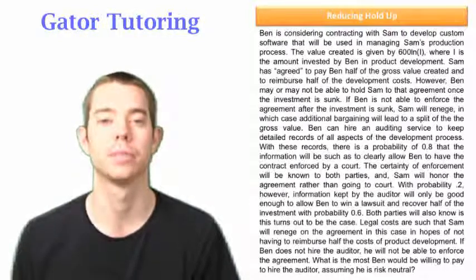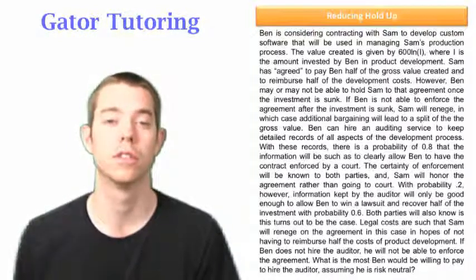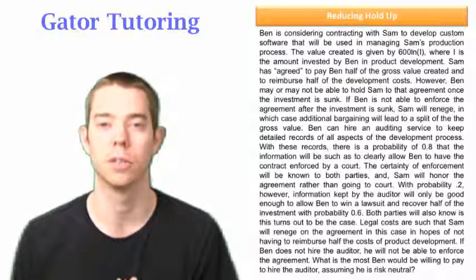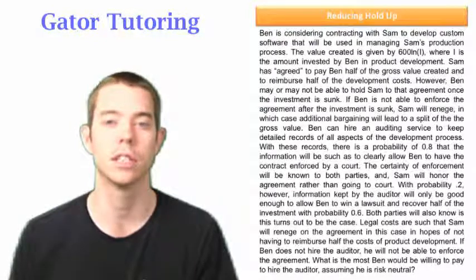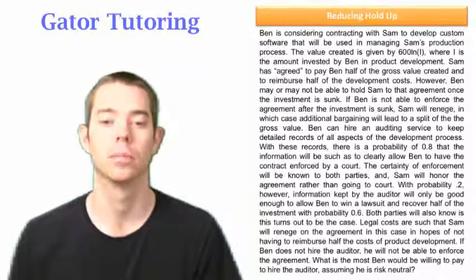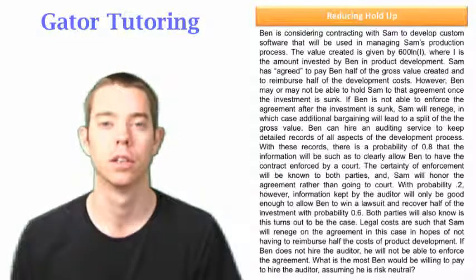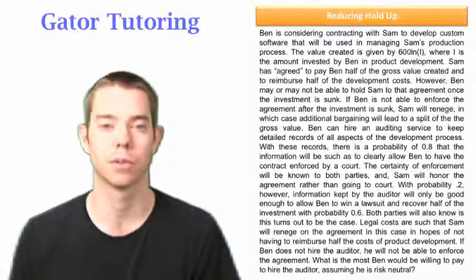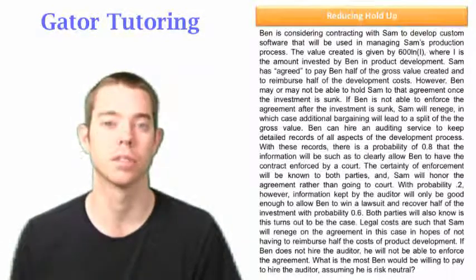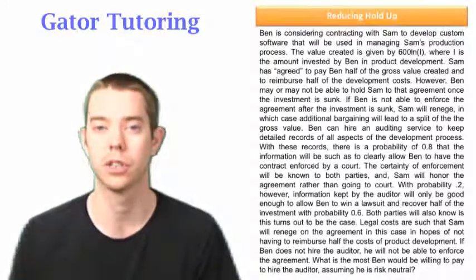So what's the story real fast? Ben is going to front this investment, and he thinks that Sam is for sure not going to honor the contract and pay him back half of the investment later, because they're going to split the gains evenly no matter what. But if he doesn't have this auditor, he thinks that Sam for sure is going to have the holdup problem and basically go back on his word and not honor the contract. So that's one assumption that we're making, which is a little bit of a weird assumption, to assume that people are just going to do the wrong thing, basically. But that's an assumption that we're making, so you have to understand that first. So with no auditor, with no information, we're going to have the holdup problem with 100% certainty.